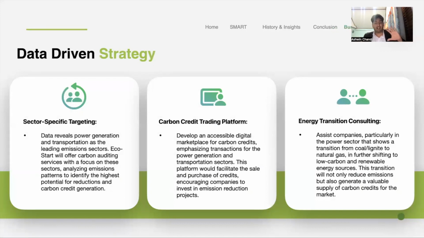Now, I don't need to make it highly innovative. Our strategy has to be that we focus on these businesses. We can relate PM 2.5, we can relate carbon credit all into one thing. We would also do energy transition consulting. We're still something of the past. We use coal and lignite. So we can find better ways to actually benefit these companies, allowing us to make more money and make our services better.